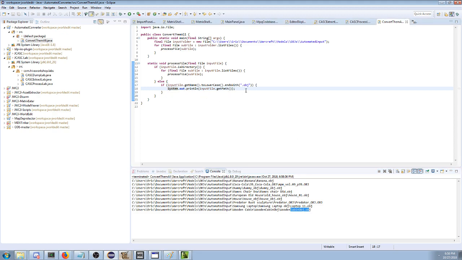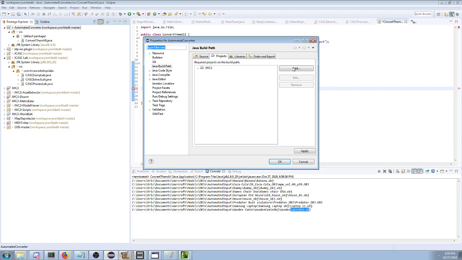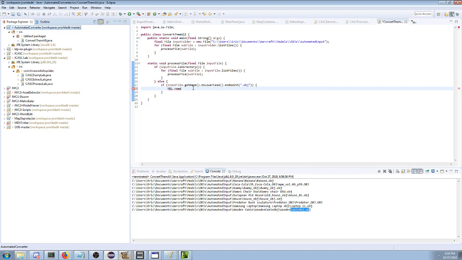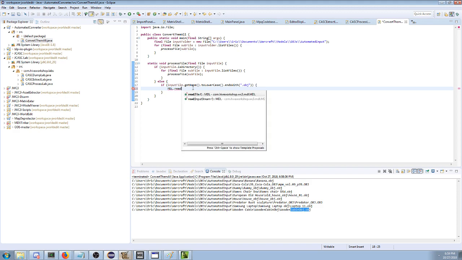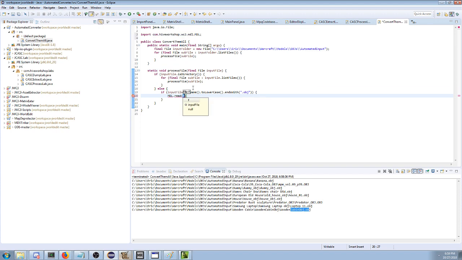We can do other stuff besides print their names. So now we're going to get rid of this. We're going to do matrix eater code. We're going to convert to Warcraft, right? So to do that, I'm going to do mdl.read. And in my editor here, because I linked the automatic converter, because I went in those project properties and added the Java Warcraft 3 libraries as a project to that, now I can do mdl.read, and control space will automatically suggest that you can just read a file, and we're just going to read that input file.